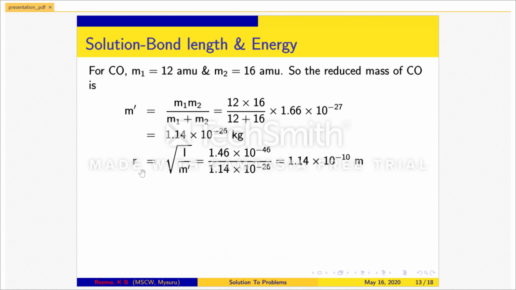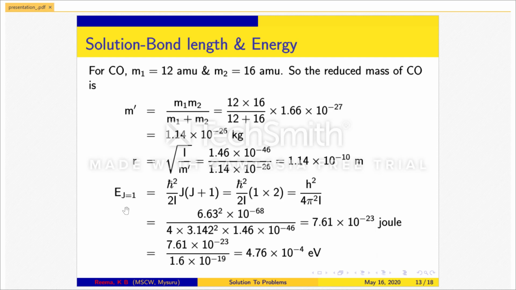Now, bond length R is expressed as square root of I divided by M dash. Substituting the value of I and M dash in the expression for R, we get the value of bond length as 1.14 times 10 to the power minus 10 meter.